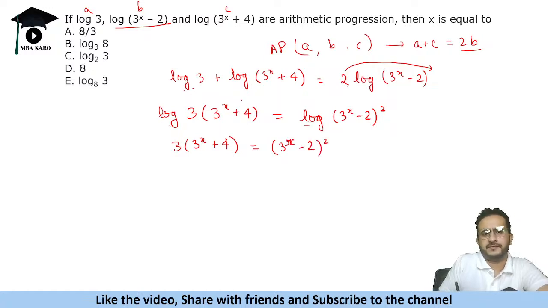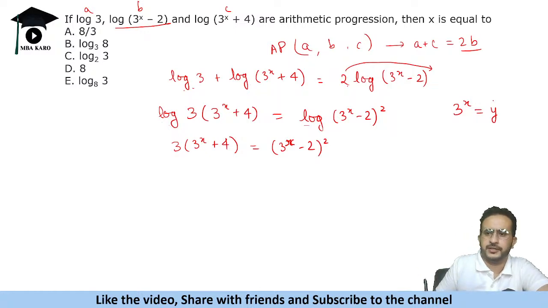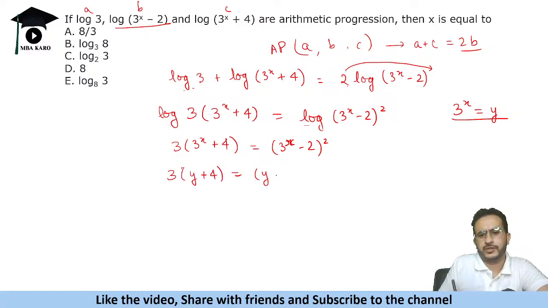Now whenever you have these kind of expressions, let us suppose 3 to the power x is equal to y. Assume some constant like this. So it becomes 3 times (y plus 4) is equal to (y minus 2) whole square. So this will be a quadratic equation.